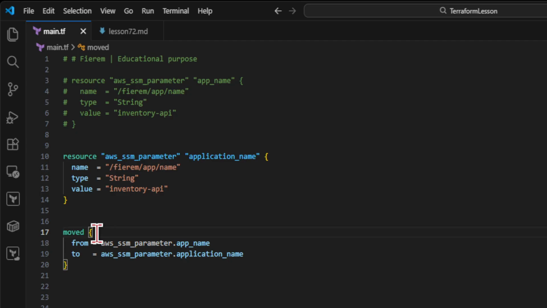The moved block tells Terraform that the old address and the new address refer to the same remote object. During planning, Terraform checks state at the from address and rebinds it to the to address before planning actions for that destination. The result is a state-aware refactor instead of a destroy-create interpretation. This is a safe path when you rename a resource or move it into a module.